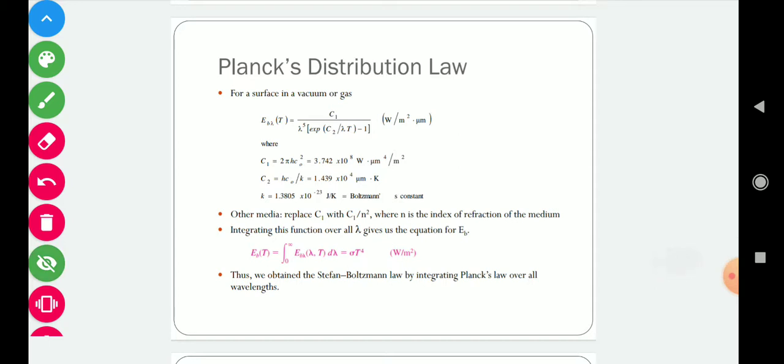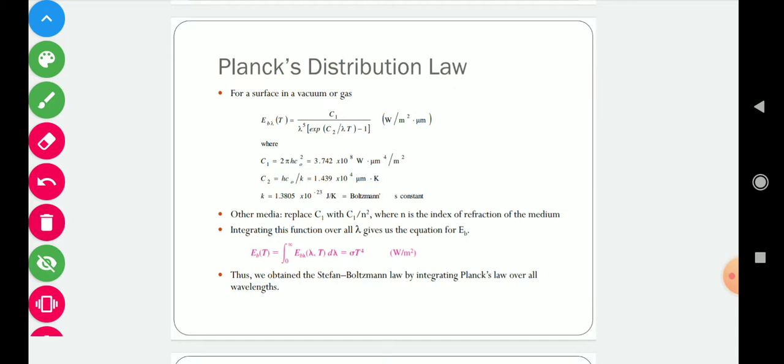Now for vacuum and gas, make sure this is for vacuum and gas, this Eb lambda, meaning emissive power at a particular wavelength lambda, will be equal to C1 upon lambda raised to power 5 times exponential of C2 upon lambda T minus 1. Here C1 and C2 are constants and their values are given over here.